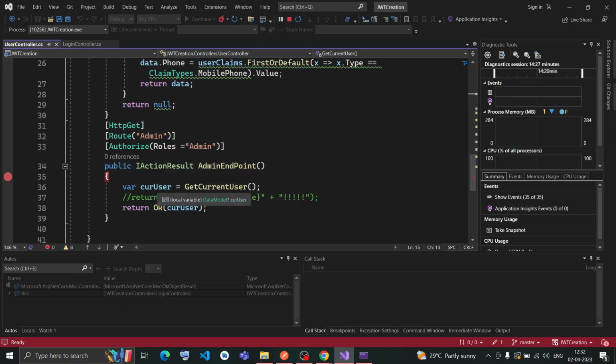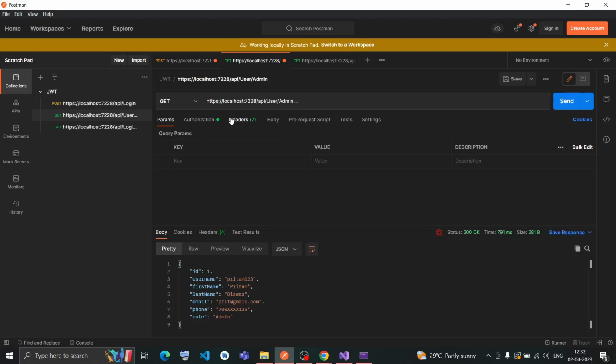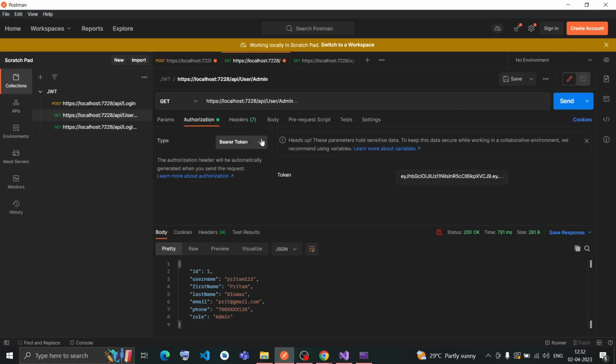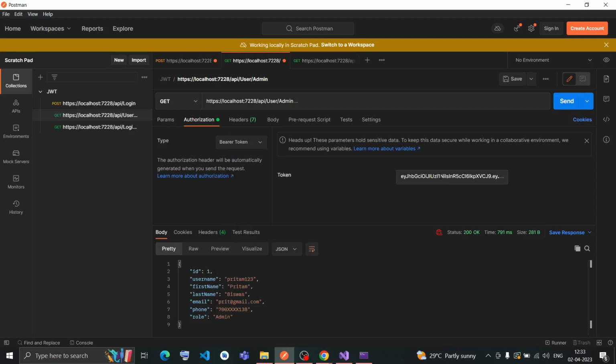So this is the get method, this is that same method, and here in parameters I don't need to put anything. In the header I don't need to put anything. In the authorization I choose the authorization type as bearer token. So I put bearer token here, and in this section I'll remove the previously entered token and put my new token here, and send it.